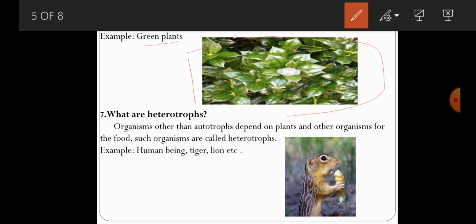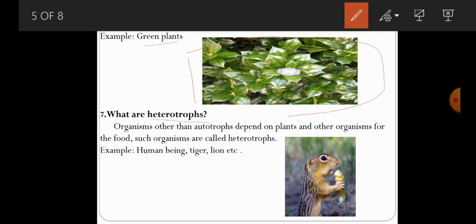Coming to heterotrophs. What are heterotrophs? Heterotrophs are opposite to the particular autotrophs. Autotrophs means they prepare their own food. Heterotrophs means that type of organisms depends on other organisms for food. Organisms depend on other organisms or plants for food. Such organisms are commonly called as heterotrophs.